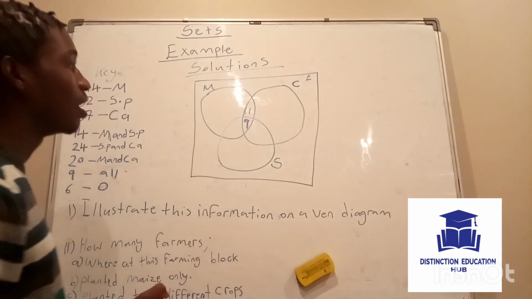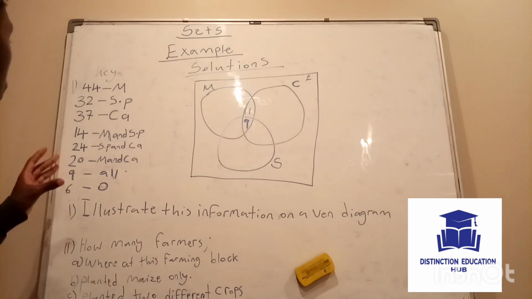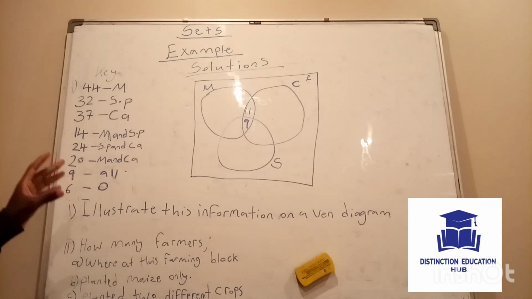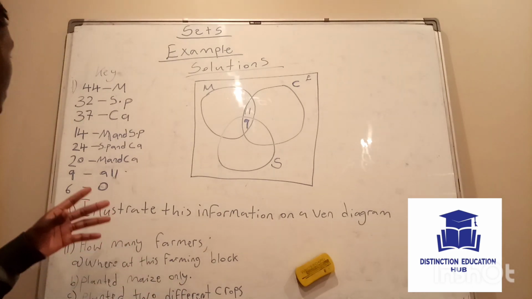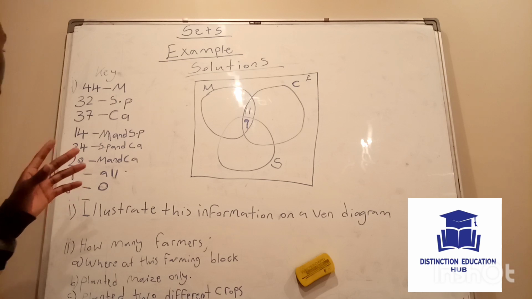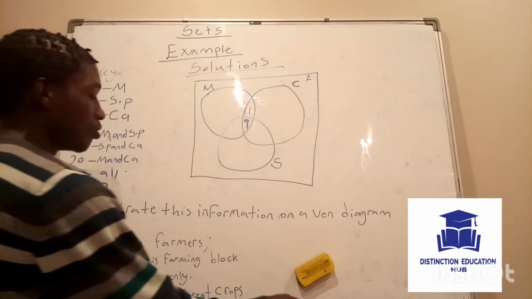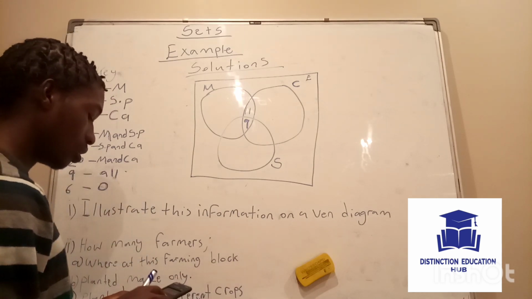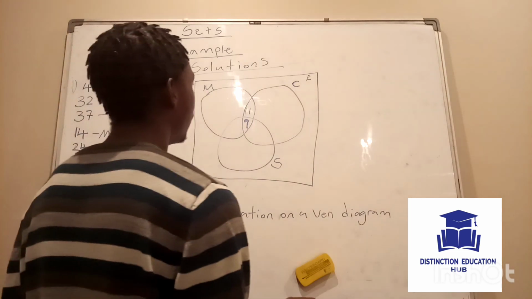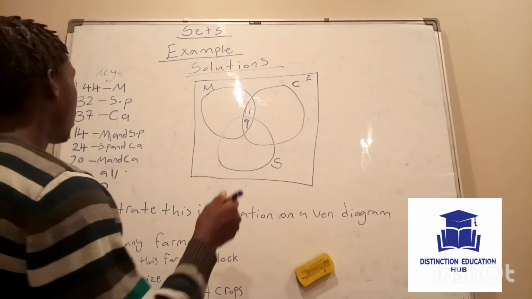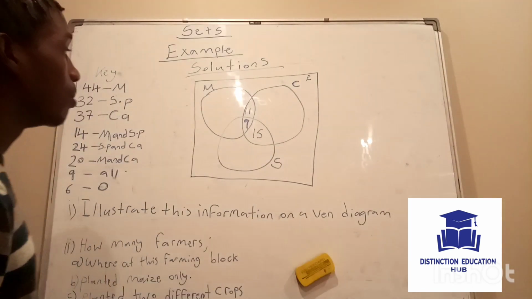Then you go to cassava intersection sweet potatoes. Okay, so our key is telling us that 24 farmers planted sweet potatoes and cassava. Okay, so you do the same thing. You say 24 minus 9. Okay, 24 minus 9, you get 15. So 15 farmers planted cassava and sweet potatoes.